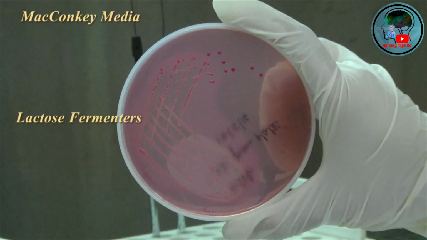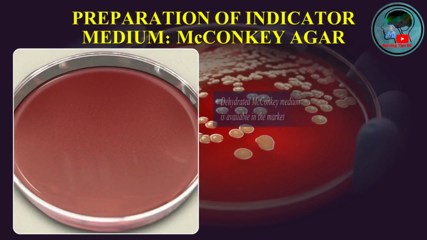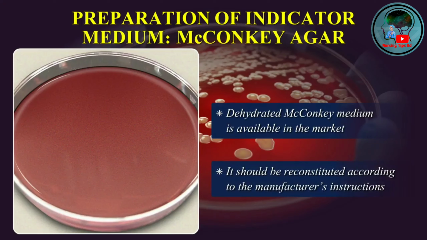In addition, it contains a dye called Neutral Red, which gives a pink color to colonies of lactose fermenting bacteria. Non-lactose fermenting bacteria, on the other hand, form colorless colonies. Dehydrated MacConkey medium is available in the market. It should be reconstituted according to the manufacturer's instructions.